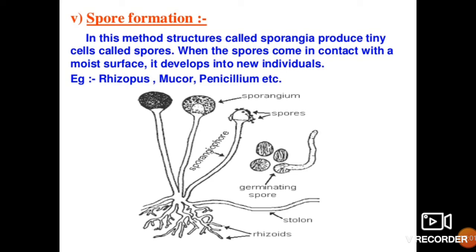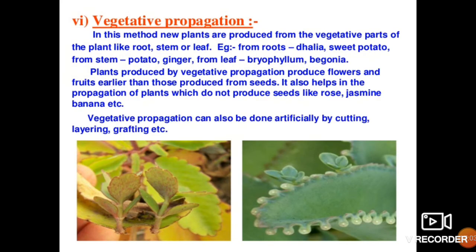Okay, students, in the next slide we'll see vegetative propagation. This vegetative propagation is also very interesting, and it comes under the asexual mode of reproduction, where plants are involved. Remember, students, we are talking about the asexual mode of reproduction where only one parent is involved.